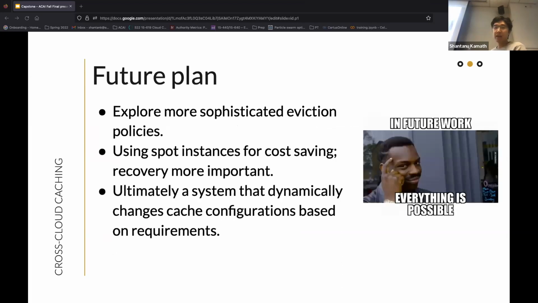So for our future plan, first, our eviction policy is pretty rudimentary at this point, so we will want to explore more sophisticated eviction policies. And second, we would like to use spot instances instead of on-demand for more cost saving. But since spot instances could be evicted at any time, the recovery mechanism or consistency mechanism becomes much more important. And ultimately, we want to construct a system that can dynamically change cache configuration based on user requirements.